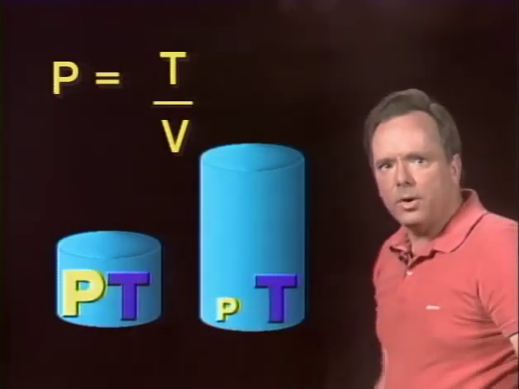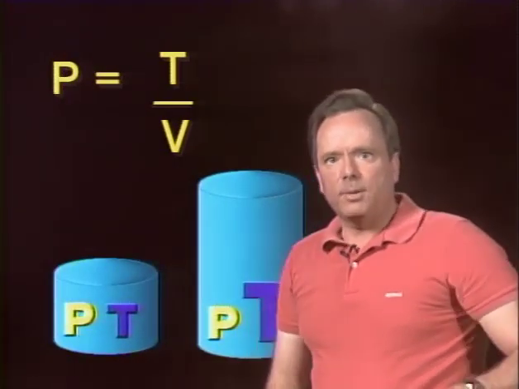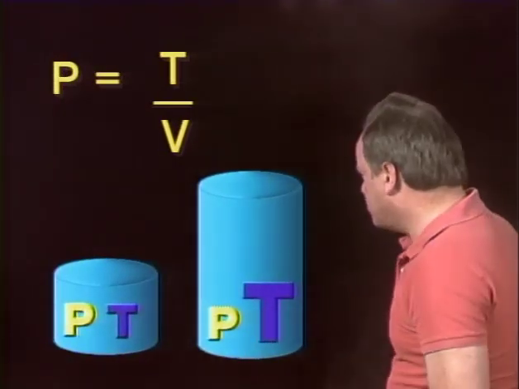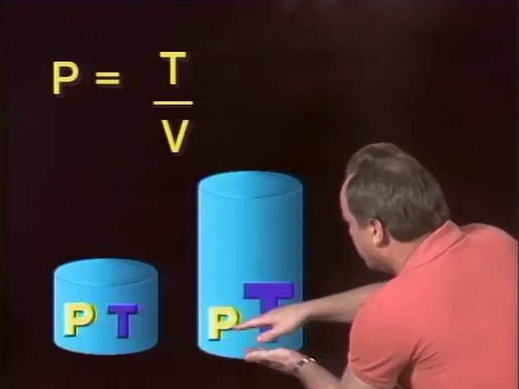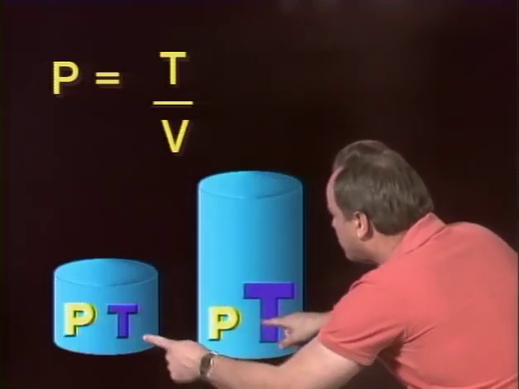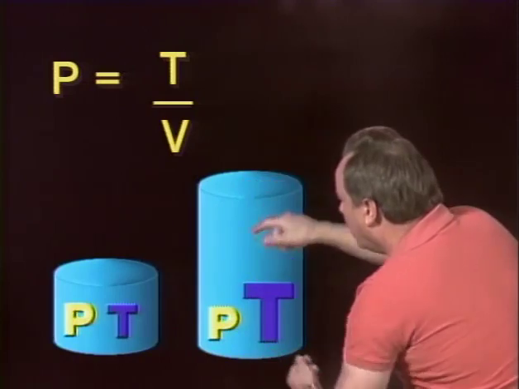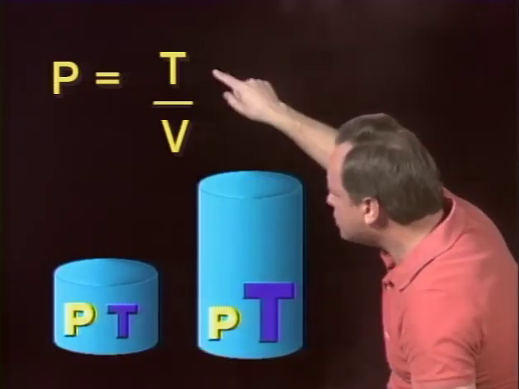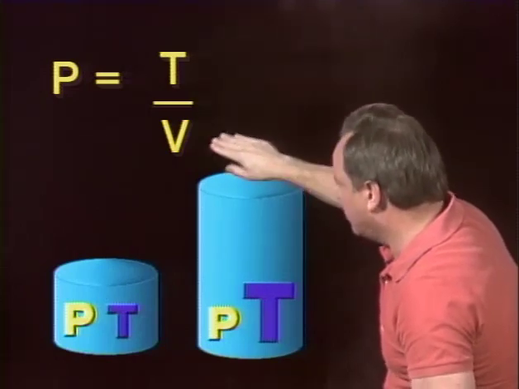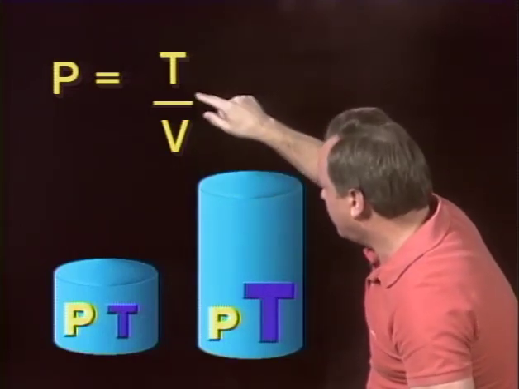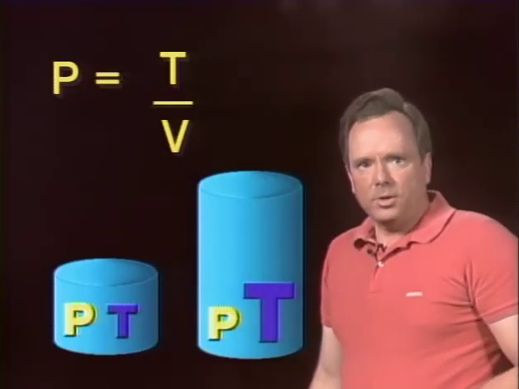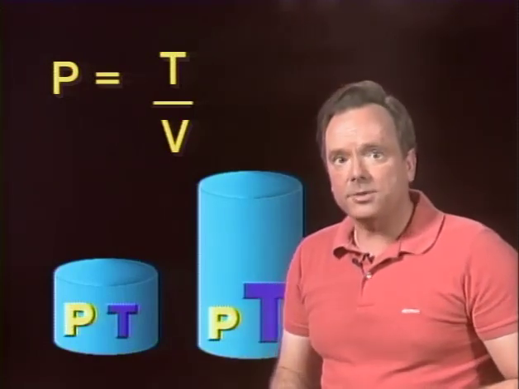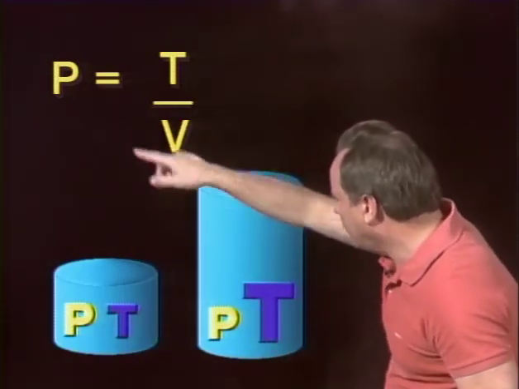All right, another way they're going to ask the same question is, you take both the volume and the temperature of the gas and double them. What would happen to the pressure? Well, the pressure is the relationship or the ratio of temperature to volume, and if they both double, the ratio would stay the same and pressure would stay the same. So what you need to know is if both the volume and the absolute temperature of a confined gas are doubled, the pressure will not change.